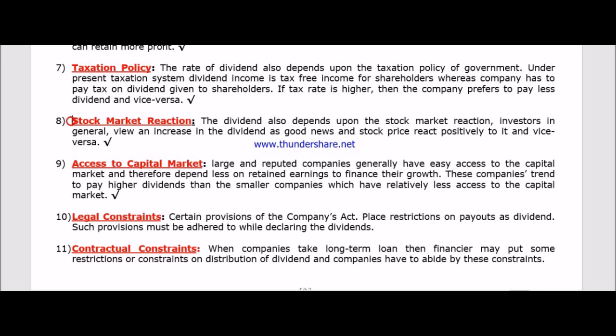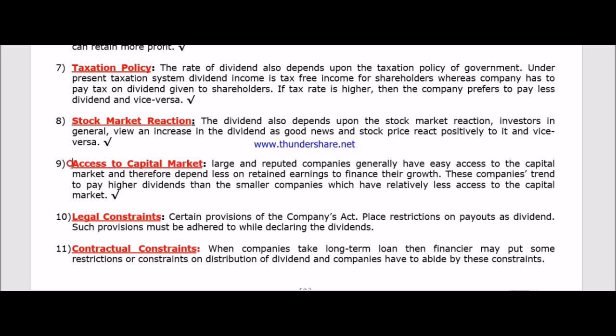Next one is the stock market reaction. Suppose you distribute sweets, what will happen? Obviously people to whom you have given sweets will become happy with you, as long as that person is not a sugar patient. So if you consider the dividend as the sweets, and if the company wants to make the stock market happy, then they may give more dividend.